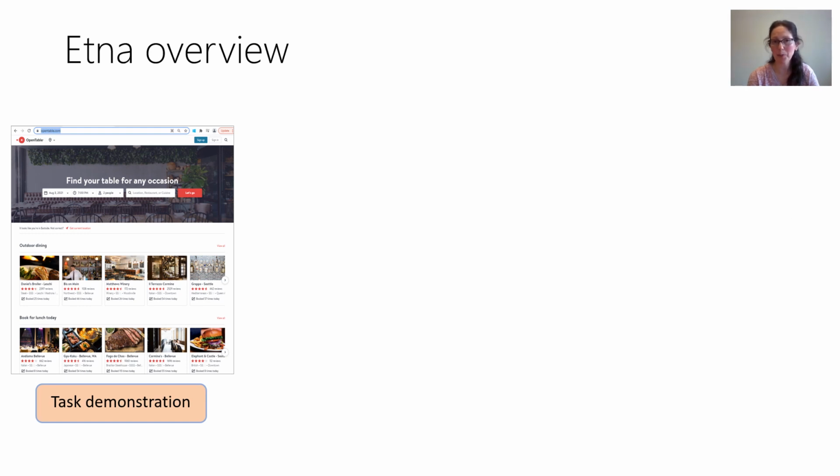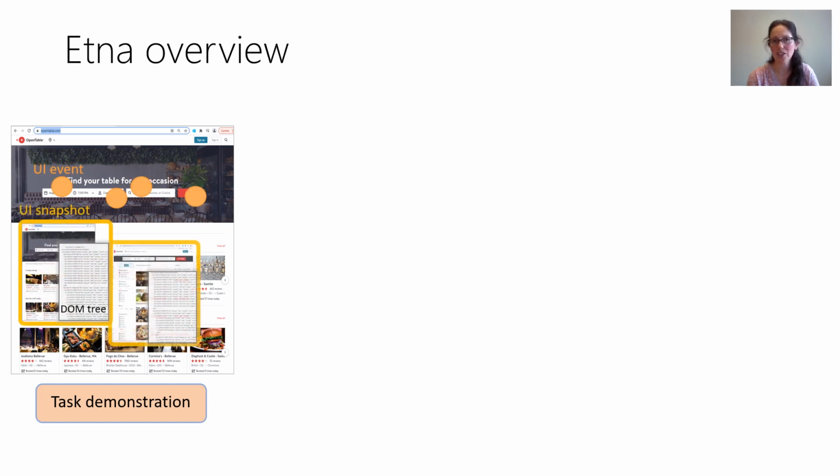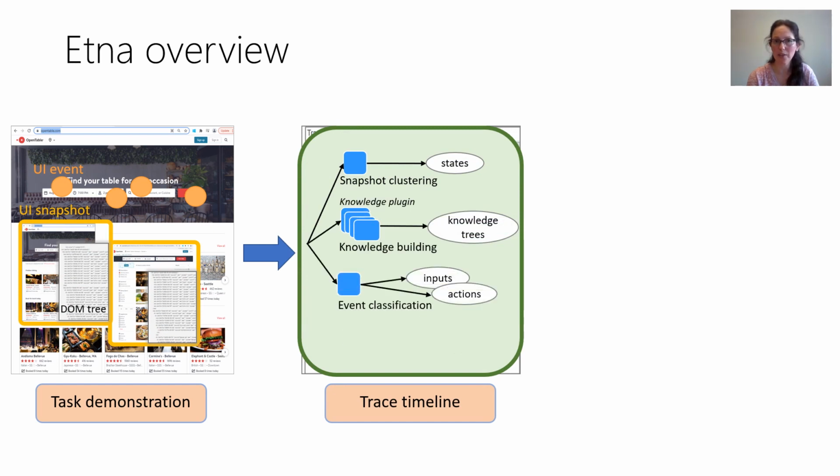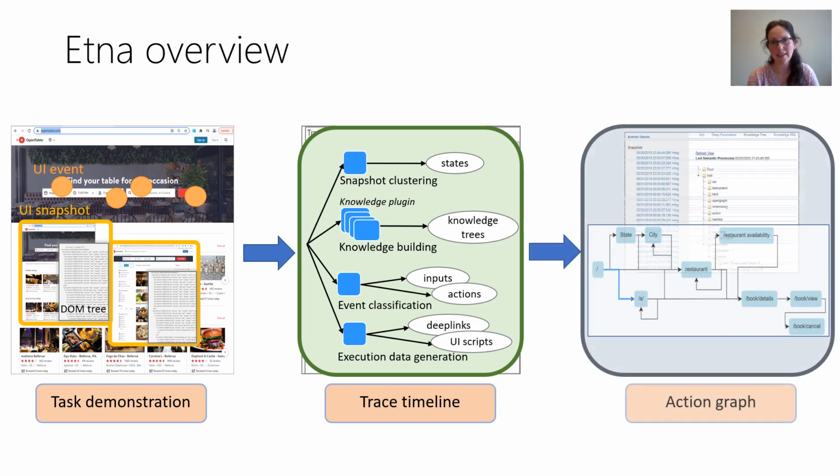To this end, we propose Etna. Etna is a programming by demonstration tool to extract action-related knowledge from websites and to support execution of the extracted actions. From interaction traces in a target website, Etna generates timelines by classifying UI snapshots into states and UI events into inputs or actions. To support action execution, Etna also extracts parameterizable deep links and UI scripts. Then, from timelines, it generates an action state model of the website visualized as an action graph.